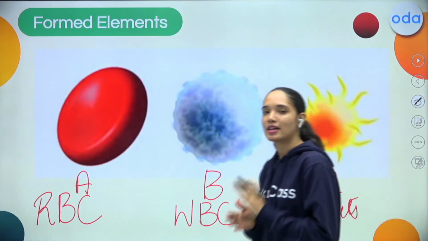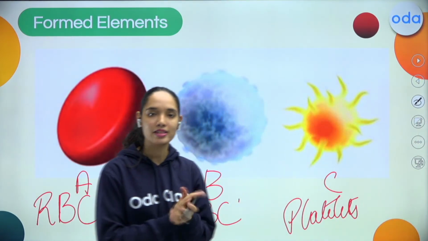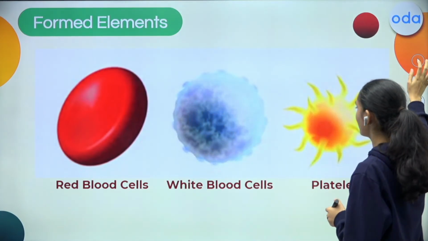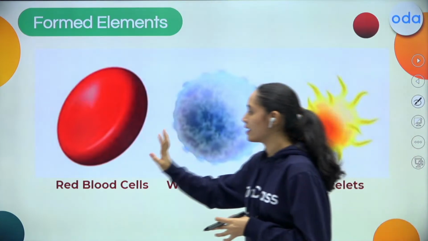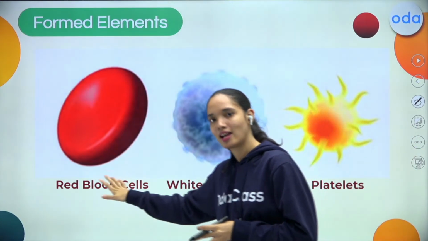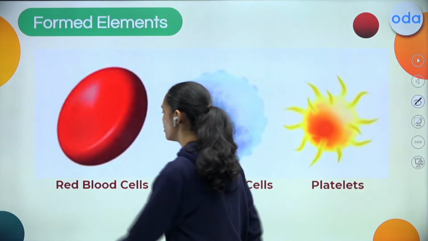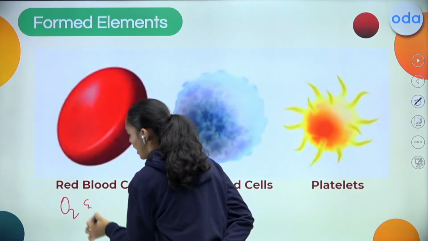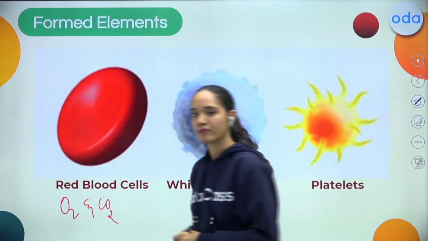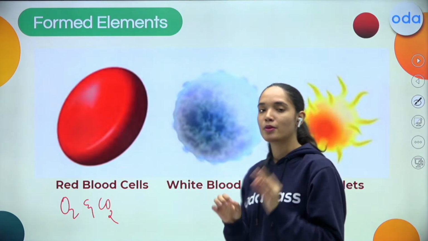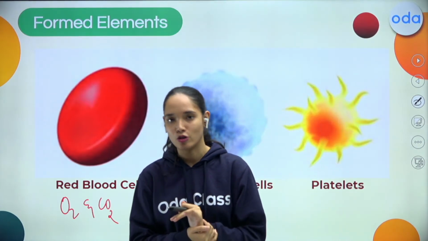So formed elements are nothing but the cells and their fragments. My dear students, even they perform different functions. Basically red blood cells, which are red in color due to the pigment hemoglobin, help in transportation of oxygen and carbon dioxide. Whereas white blood cells are white in color because they lack the pigment hemoglobin.